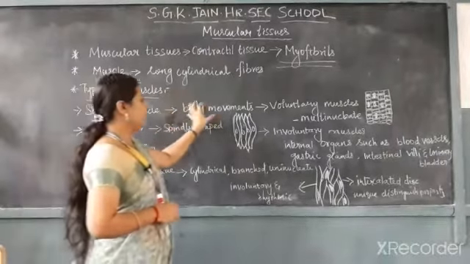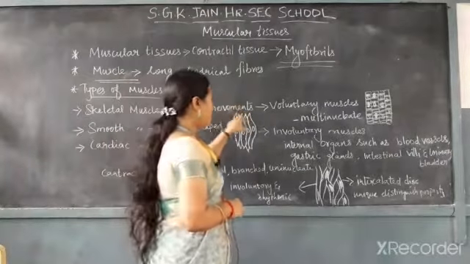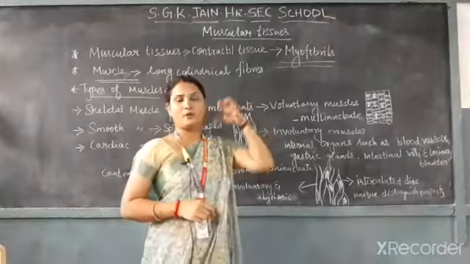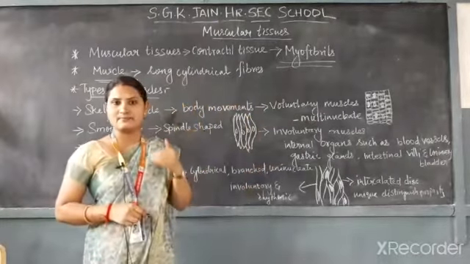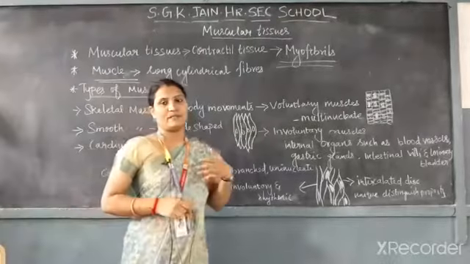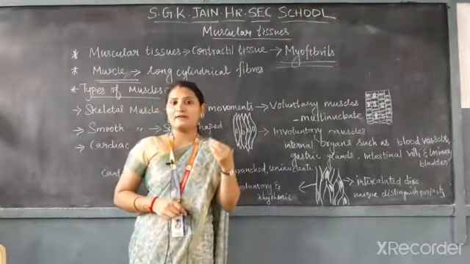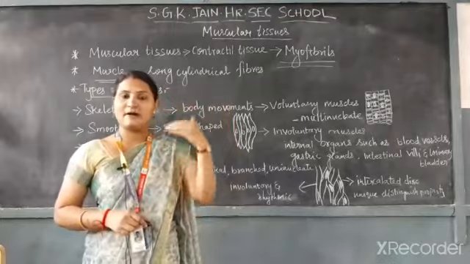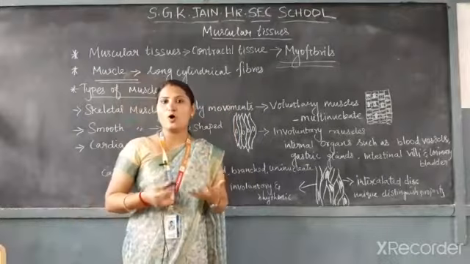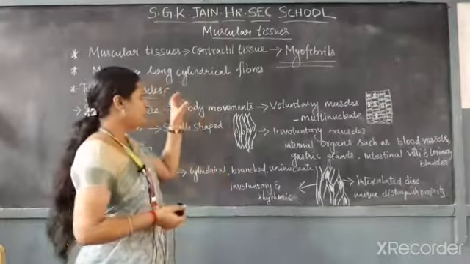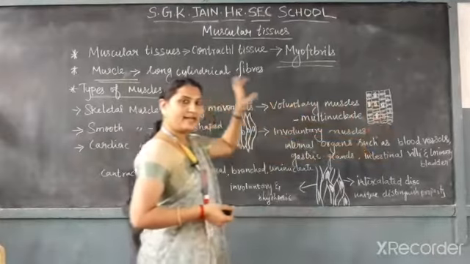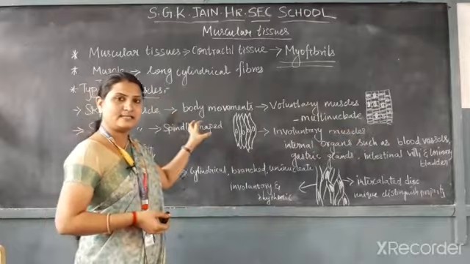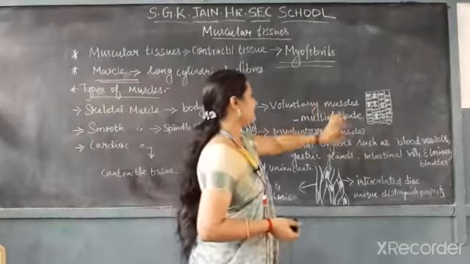It enables body movements, and any action we do with the help of skeletal muscles is voluntary, because we do it consciously, under our own control. That is why it is called a voluntary muscle. We can call skeletal muscle a voluntary muscle.